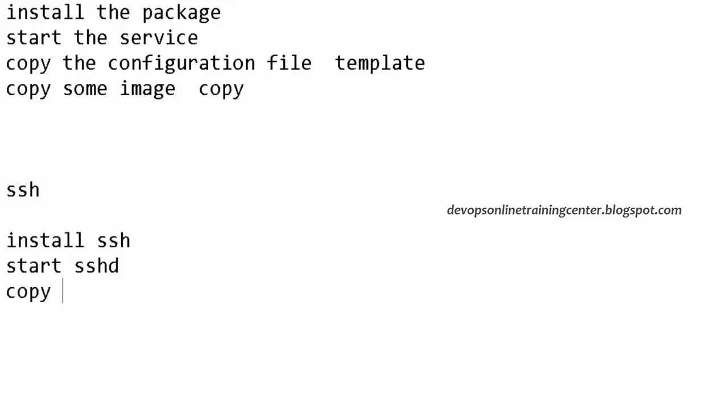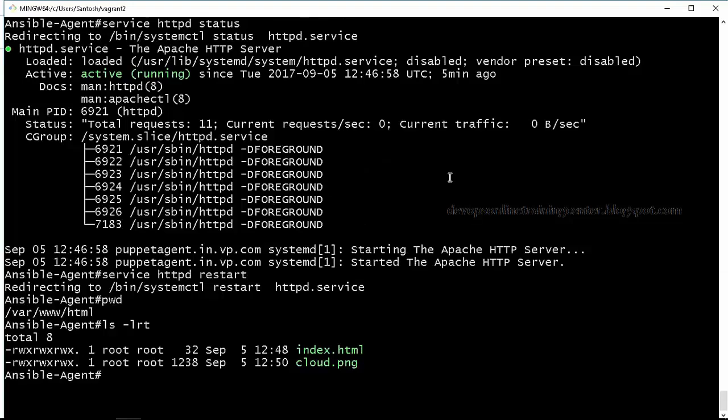Then we copy the configuration file, which is /etc/ssh/sshd_config. Then we restart SSH in the end, right? The same playbook we can write to install a package, start the service, copy the template from source to destination, and restart the process. Okay, is this clear?